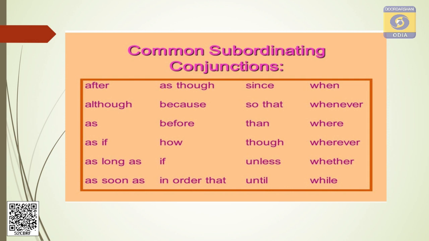The conjunctions are after, although, as, as if, as long as, as soon as, as though, because, before, how, if, in order that, since, so that, than, though, unless, until, when, whenever, where, wherever, whether, why. These are the subordinating conjunctions for adverb clauses.